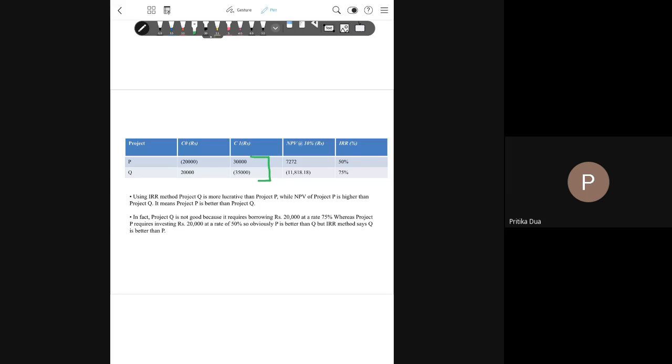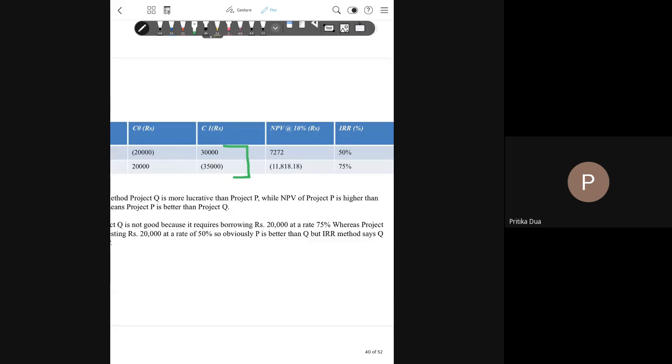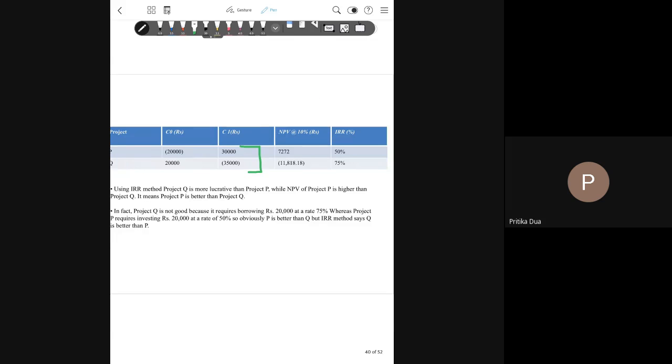And here also you will get different decisions as per NPV and IRR. You can see that as per NPV, project P is better, whereas with respect to IRR, project Q is better. So, IRR as a technique might raise problems when we have two such situations.